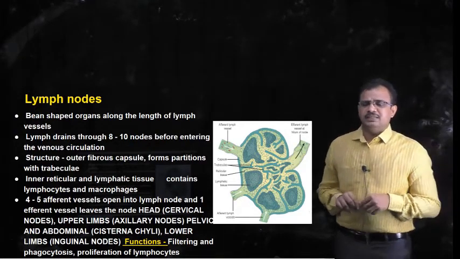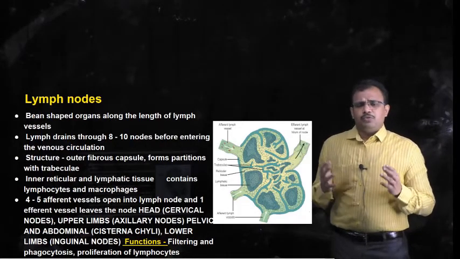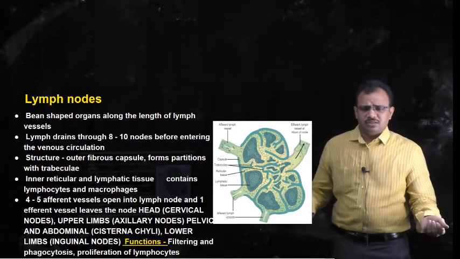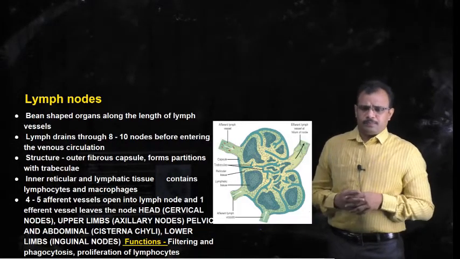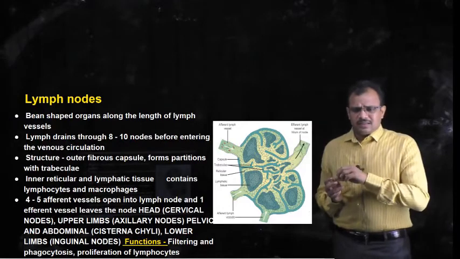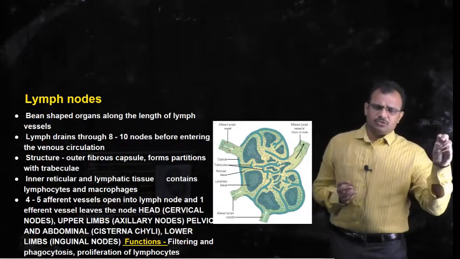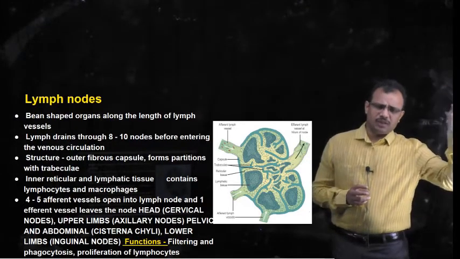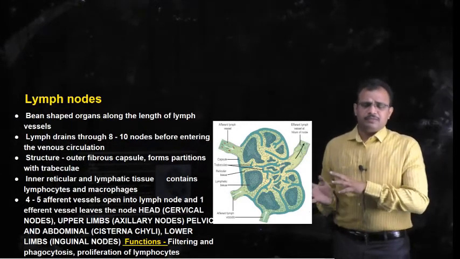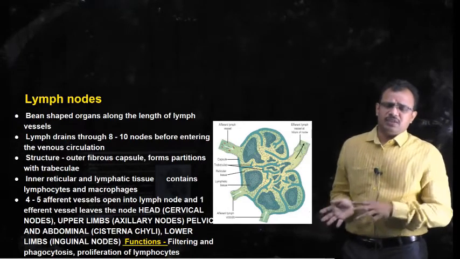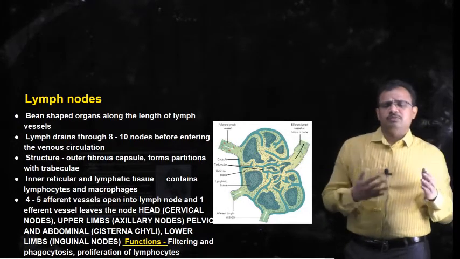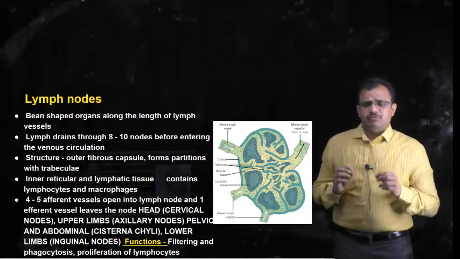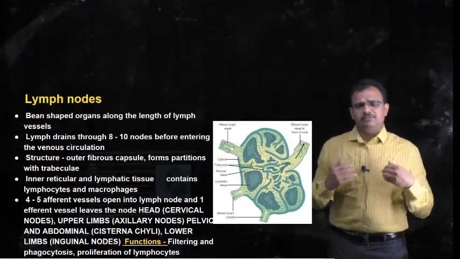So it means in general about 4 to 5 different lymph vessels which collect lymph from different regions empty into one lymph node, and once again this lymph node gives rise to a lymph vessel, and this lymph vessel once again empties into another lymph node. So in this way, the lymph that is collected from different regions passes through different lymph nodes before it enters into the bloodstream.